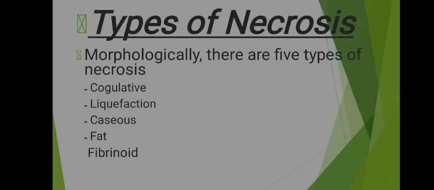Types of necrosis. Morphologically, there are 5 types of necrosis. First, coagulative. Second, liquefaction. Third, caseous. Fourth, fat. Fifth one is fibrinoid.